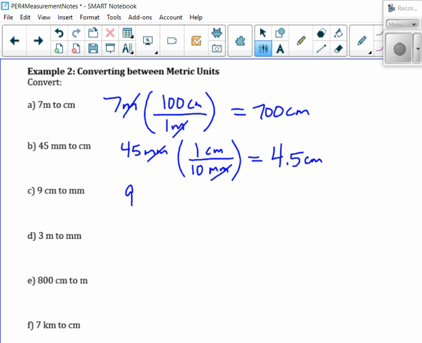Okay, so again, 9 centimeters. What's the conversion for millimeters? We need millimeters on top, so what's the centimeter and millimeter conversion?